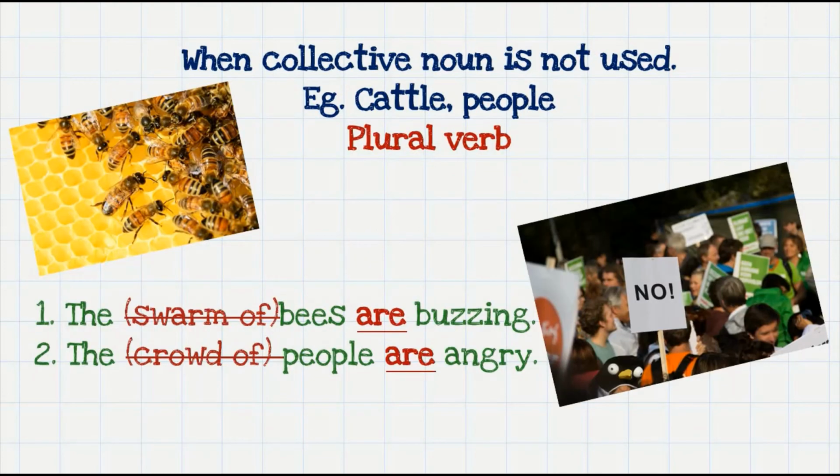But when the collective noun is not used, for example, when words like flock or herd or group are missing and just the noun is used, then it takes on a plural verb. So when I say the bees are buzzing, the bees is taken to be a plural noun and therefore we use the plural verb are. The people are angry. So here you must note that the collective noun swarm of or crowd of is not present and therefore we use the plural verb here.